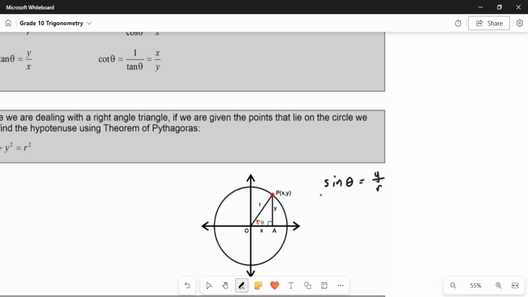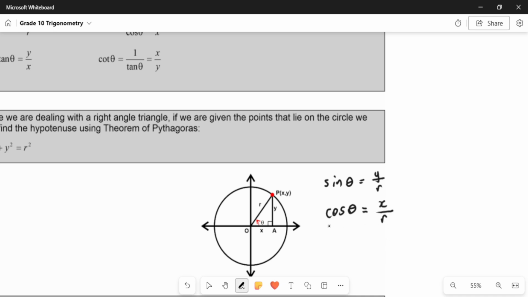And the reason we say trigonometric ratios is because the sine of some angle, whatever the angle may be, is equivalent to the ratio of the opposite side, the y, and the hypotenuse, the r. The cos of some angle is equivalent to the adjacent side, x, over the hypotenuse, r.